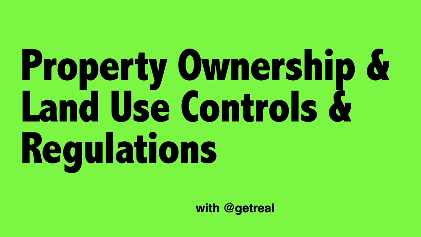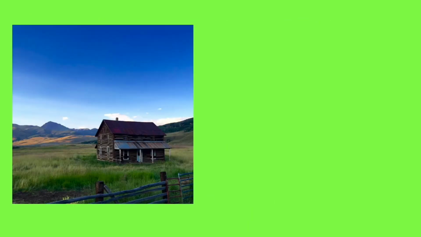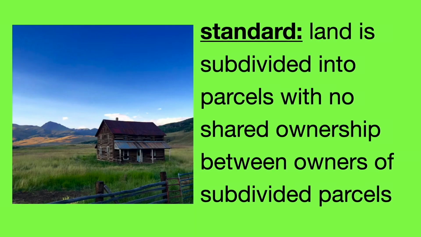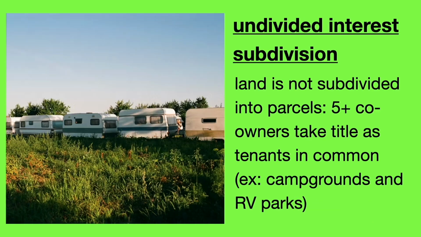Let's get into it. Property ownership and land use controls and regulations. California subdivision law defines 3 types of subdivisions. Standard subdivision, where land is subdivided into parcels with no shared ownership between the owners of the subdivided parcels. Common interest subdivisions, where parcel ownership is separate and all owners have a shared interest in common areas, regulated by common interest open meetings laws. And undivided interest subdivision. Land is not subdivided into parcels. 5 or more co-owners take title as tenants in common. Examples of this are campgrounds or RV parks.